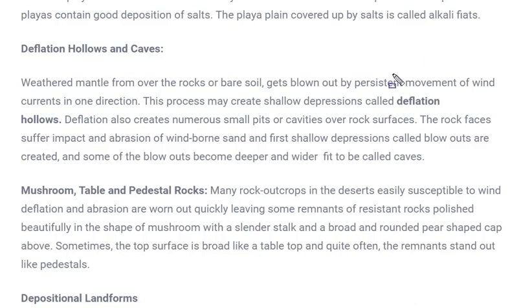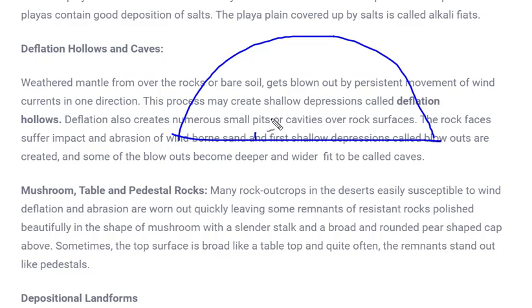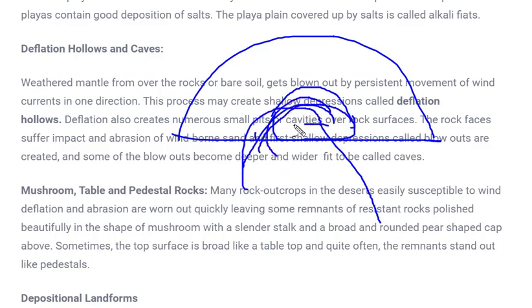Caves, again, the caves are also the same. For example, this is a mountain, and in this mountain there were certain areas which were softer or made of mud. So whenever wind blows, it will carry away this part again and again. This repeated process will form a cave in this mountain, and that will be called a deflation hollow and caves.